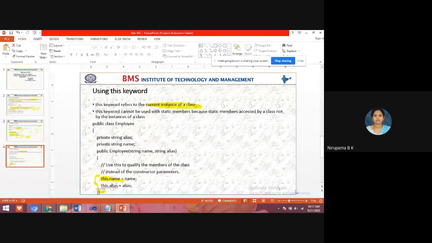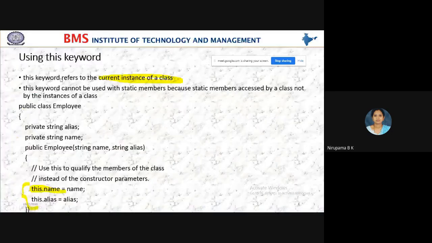So this keyword refers to the instance of the current class. It is an instance of the current class, and this keyword cannot be used with the static members, because the static members are accessed by the class itself.